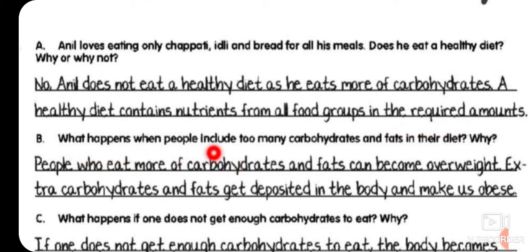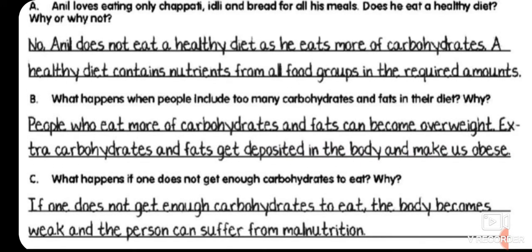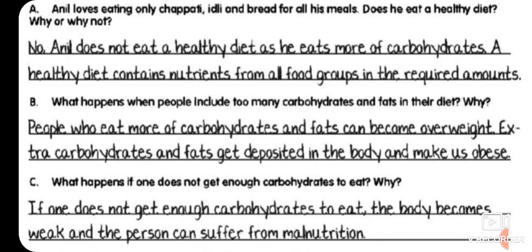Question number B, what happens when people include too many carbohydrates and fats in their diet? Why? People who eat more carbohydrates and fat can become overweight. Extra carbohydrates and fat get deposited in the body and make us obese. And we can suffer some diseases. And this is not good for our body to be active.